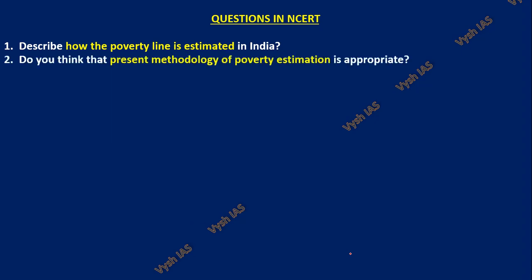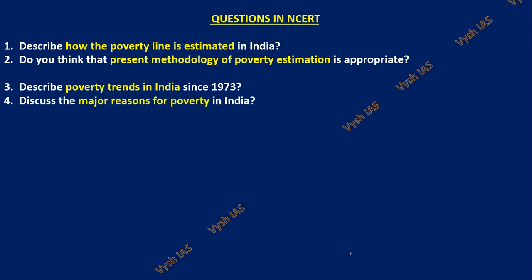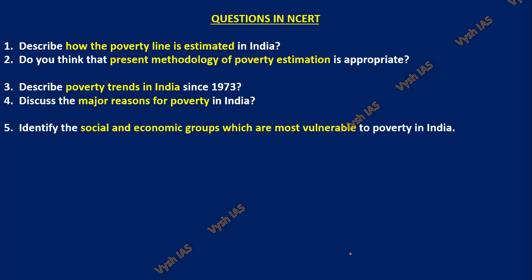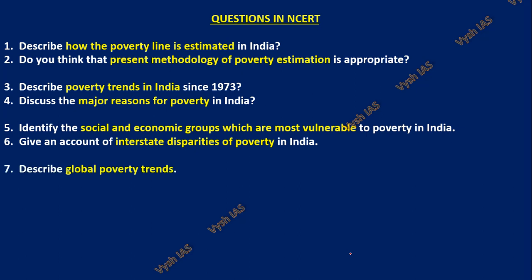How the poverty line is estimated in India. Do you think that the present methodology of poverty estimation is appropriate? Describe poverty trends in India since 1973. Discuss the major reasons for poverty in India. Identify the social and economic groups which are most vulnerable to poverty in India. Give an account of interstate disparity of poverty in India. Describe global poverty trends. Describe current government strategy of poverty alleviation.